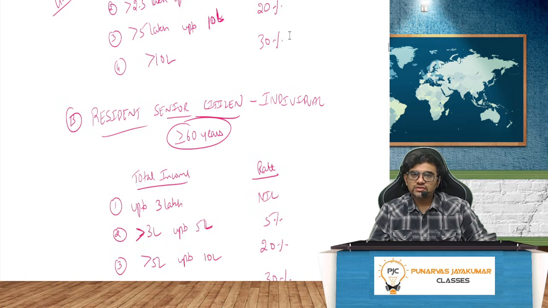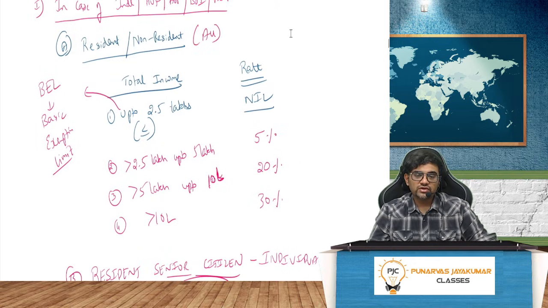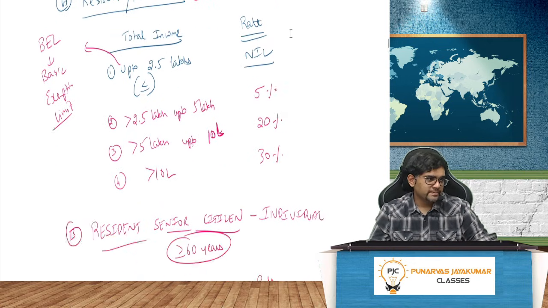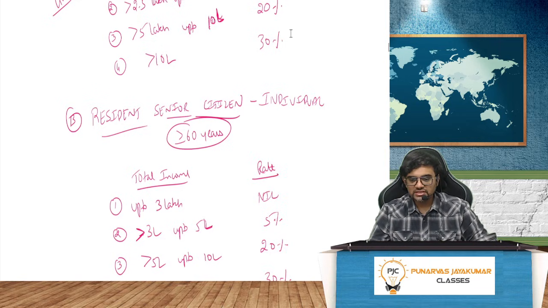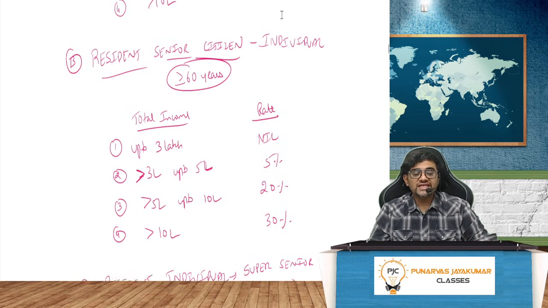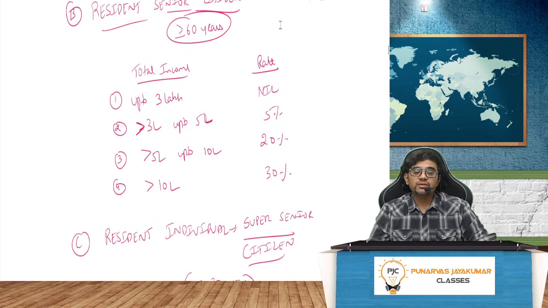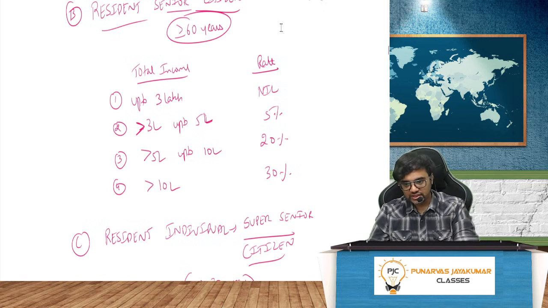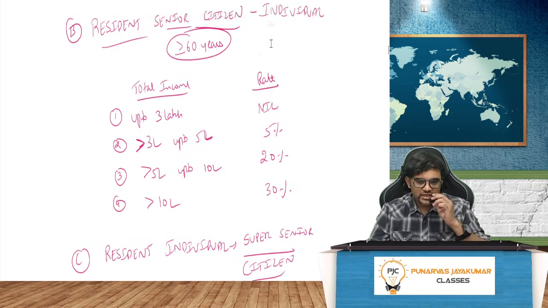Resident senior citizen, who is an individual, greater than or equal to 60 years. So guys, resident or non-resident, all cases. If you are a senior citizen, meaning an individual of 60 years or more, total income up to 3 lakh is nil. 3 lakh to 5 lakh, 5%. 5 lakh to 10 lakh, 20%. And more than 10 lakh, how much is it? It is 30%. That is point number B.